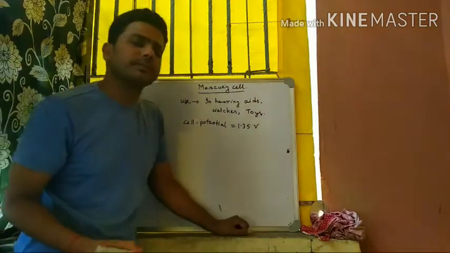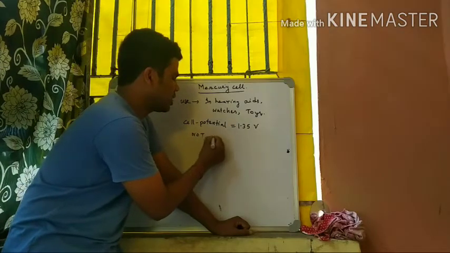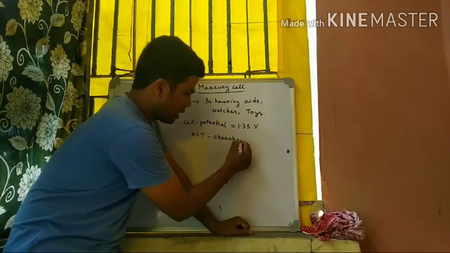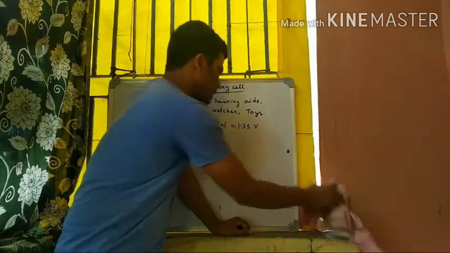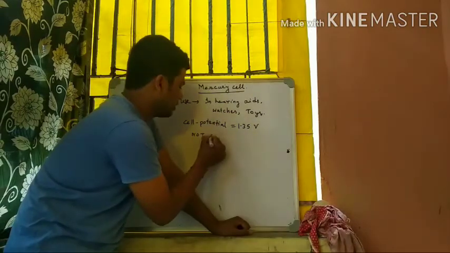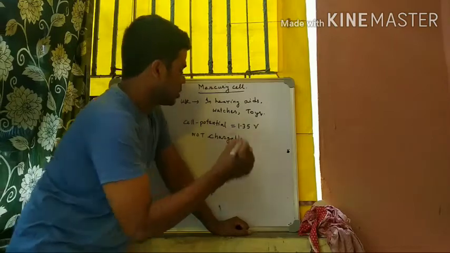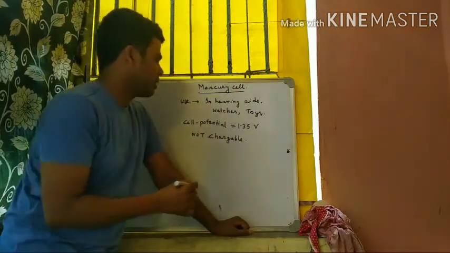And it is not chargeable, so it seems to be a primary cell.